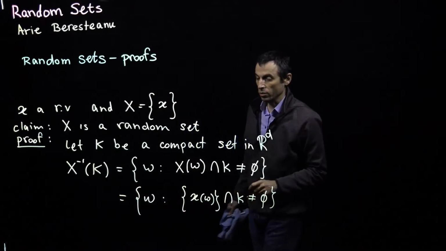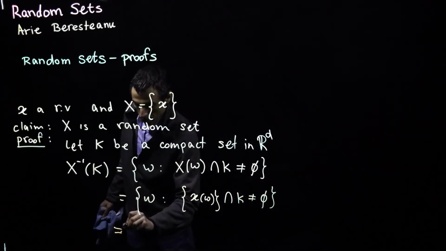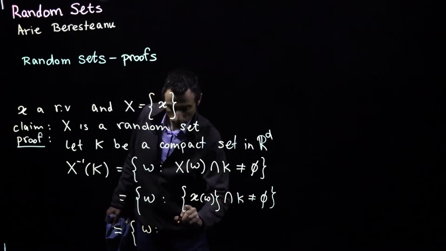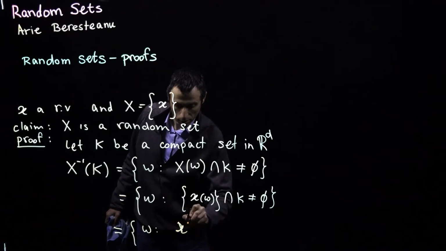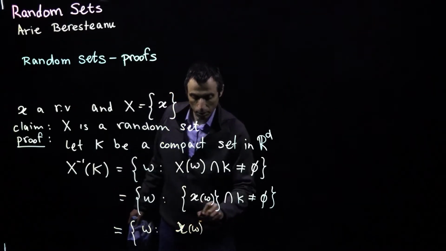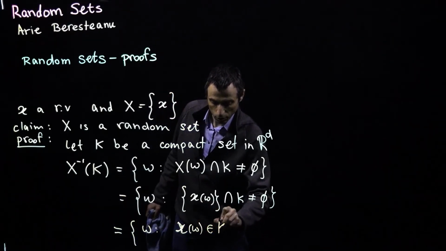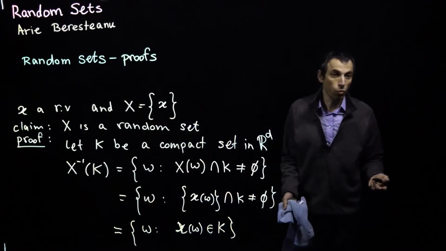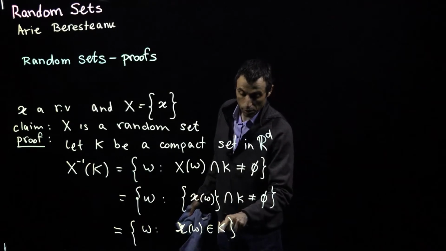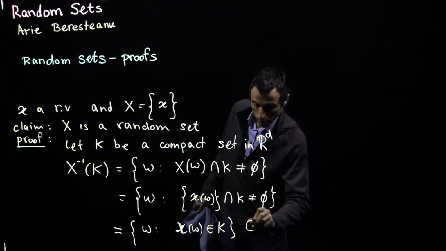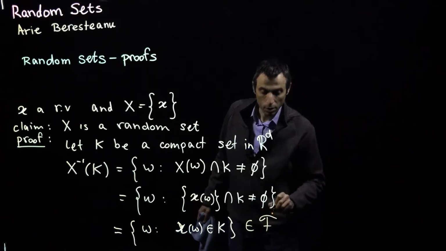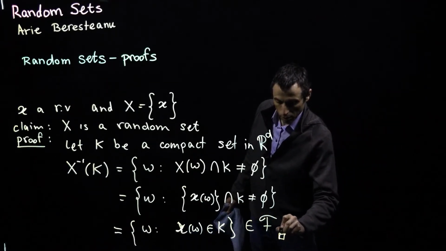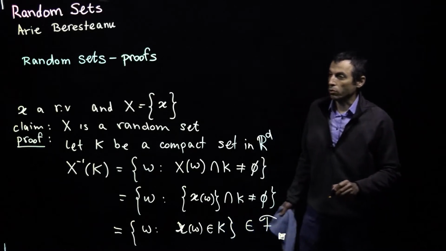We use the definition, which means that the intersection is only happening when small x, the random variable, is an element of K. And by the definition of what a random variable is, and since K is a Borel set, this is an element of the sigma algebra. So capital X here is indeed a random set.